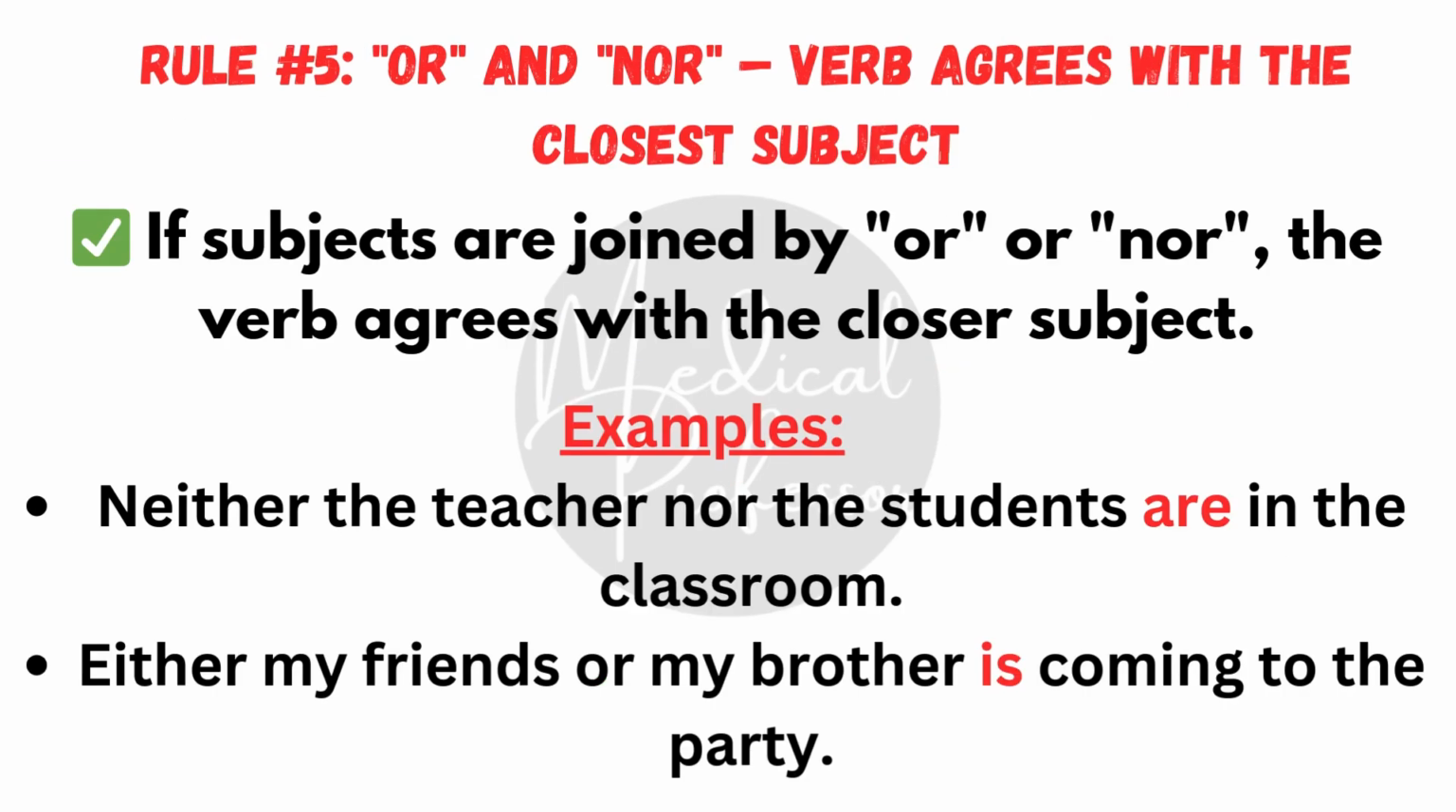Rule number 5. Or and nor. Verb agrees with the closest subject. If the subjects are joined by or or nor, the verb agrees with the closer subject. For example, neither the teacher nor the students are in the classroom. Either my friends or my brother is coming to the party.